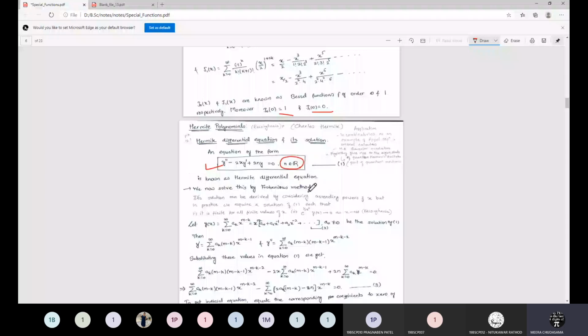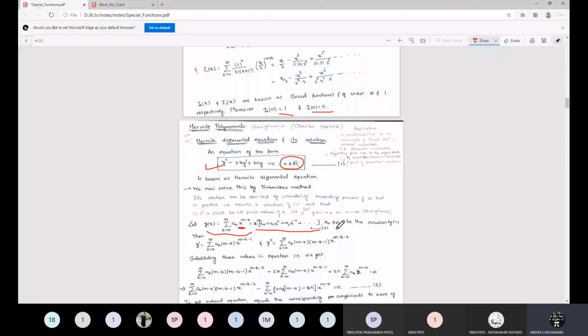And as I have discussed, when you consider the descending powers of x, the corresponding solution has many applications. That's why they have started with the descending powers. If you see over here, x raised to m minus k they have considered. So this is the expansion of that series, where a0 is not equal to 0. When you consider the descending powers, the whole procedure will be in the opposite direction.